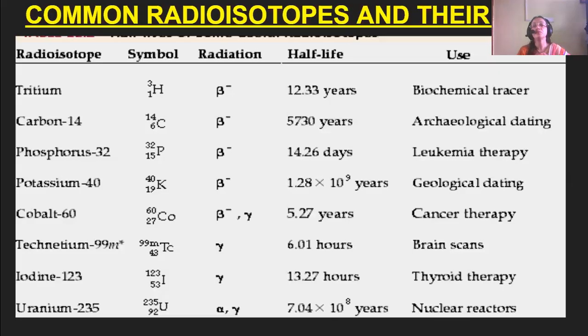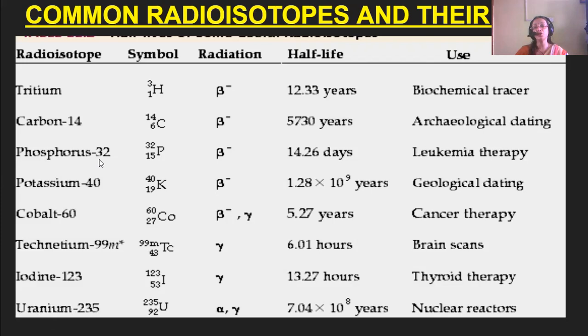Okay, clear? Next, we come to certain radioisotopes, with their symbol, radiations, half-life, and uses. See, tritium has a mass number of 3 and atomic number 1. Beta radiation, half-life is 12.33 years, and it is used as a biochemical tracer. Then carbon-14, mass number 14 and atomic number 6, beta radiation, 5730 years, used in archaeological dating.